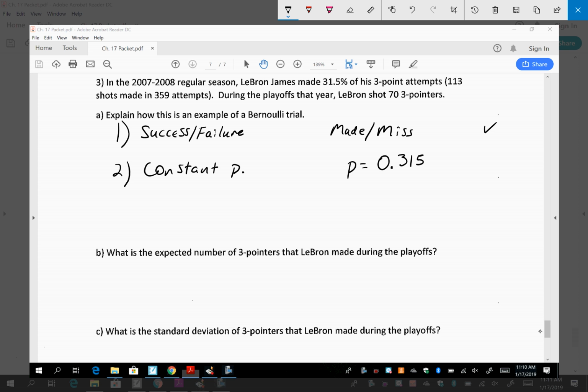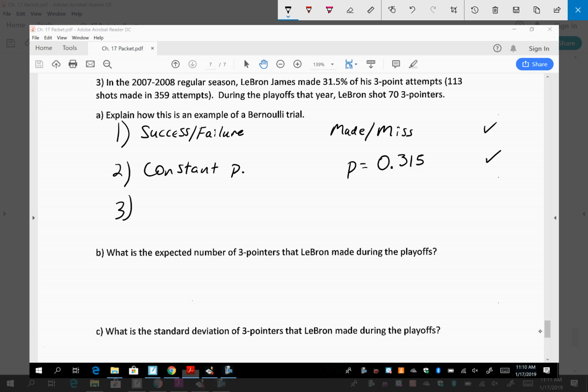But if we're getting this number from an entire season, 359 shot attempts, if he takes a 360th shot attempt, whether he makes or misses, how much is that going to change? Little, right? It will change, but not very much. So for our purposes, we're going to say constant enough. Good enough.